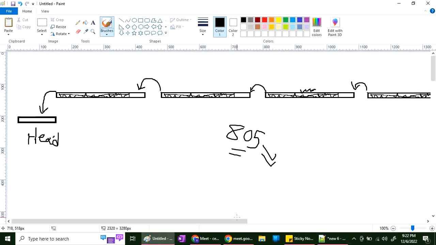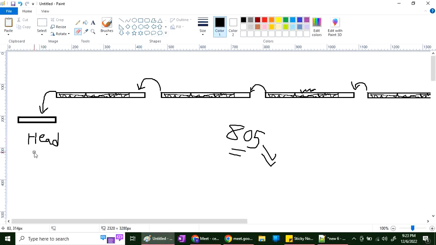By using the head variable, sir. What will we do using the head variable? Because we are storing every address in the previous node's next pointer, sir.